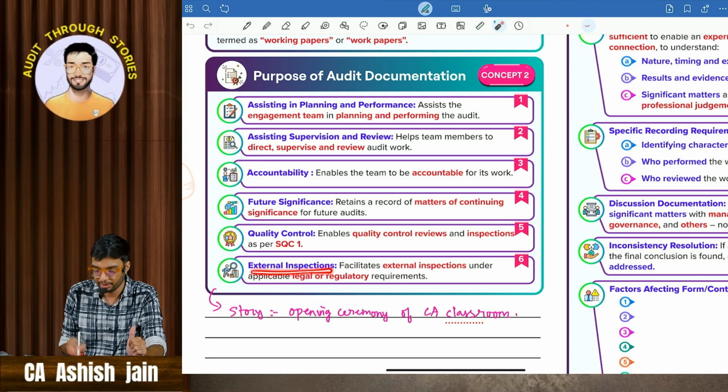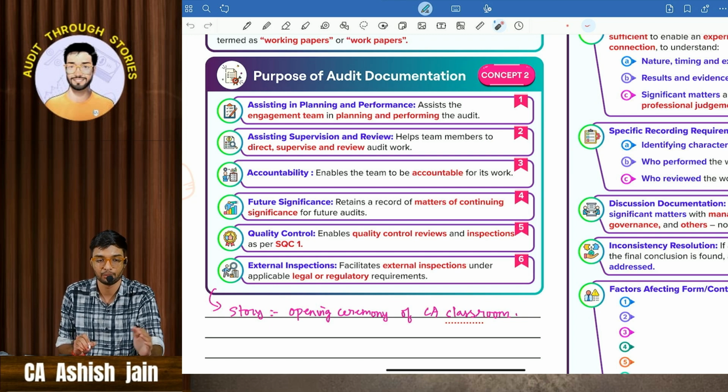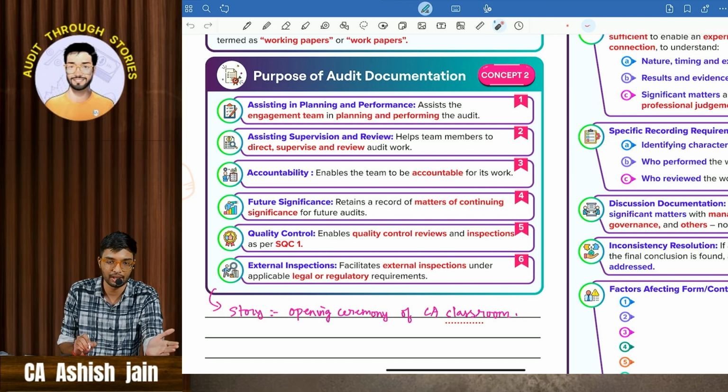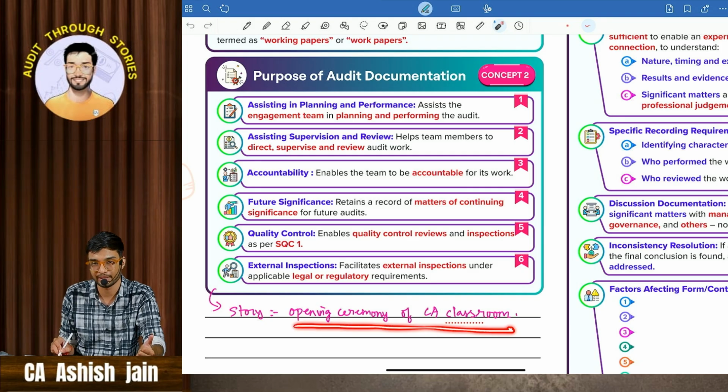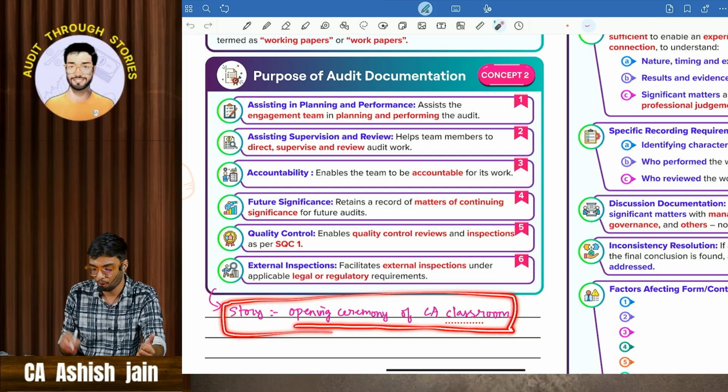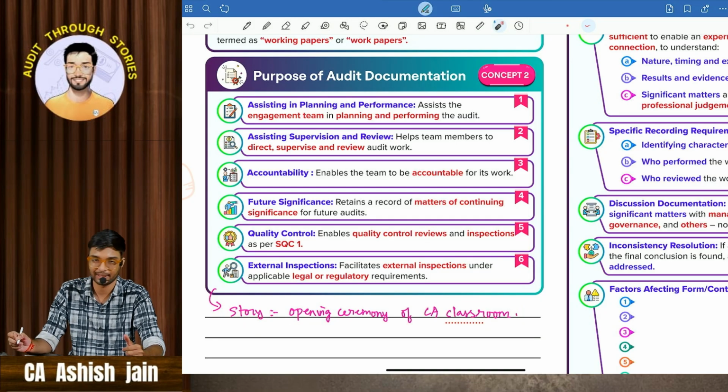So this external inspection in audit terms is peer review and quality review, which have been eliminated in CA Final. These two topics were there in the old syllabus. So this is how you can remember all the 6 points through this story of the opening ceremony of CA classes.